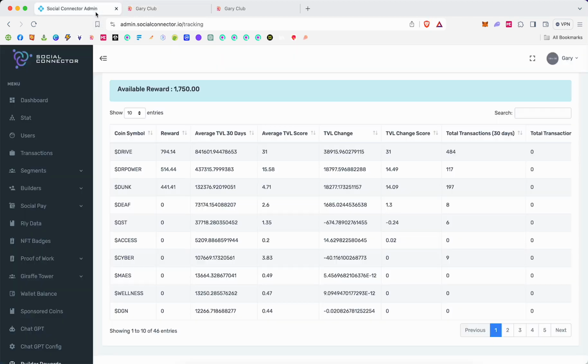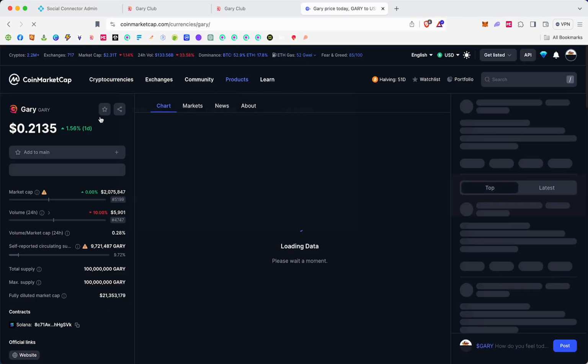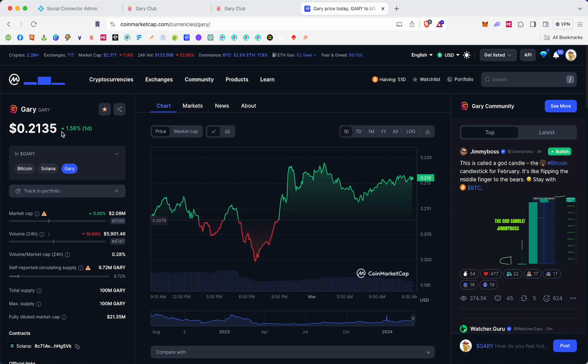Let me show you how we calculate rewards. It's pretty complex, but somewhat of a simple, direct equation. I'll walk you through each step. We have 1,750 Gary coin that we're giving away right now, every day. Gary coin's price, if I just go to CoinMarketCap, it'll take a second to reload because it does every time I load for some reason. But it is 0.2162. So we give away 1,750 times 0.2162, about $378 a day in rewards to communities.